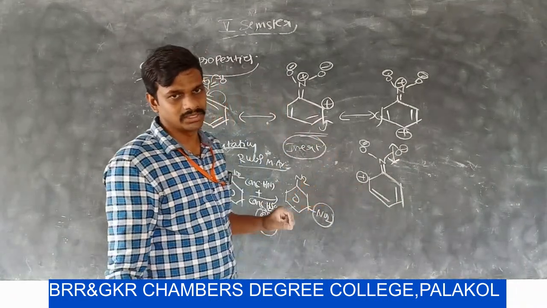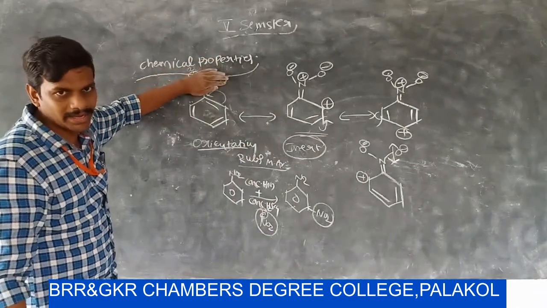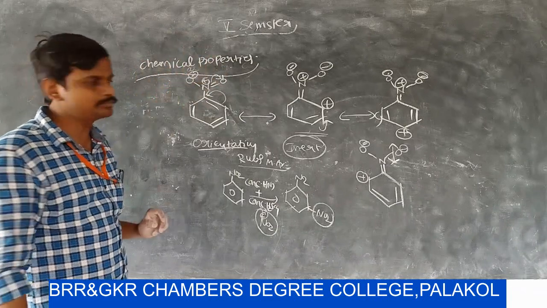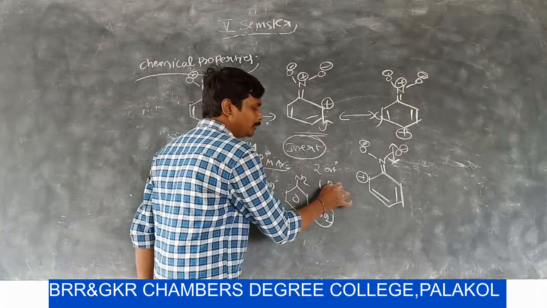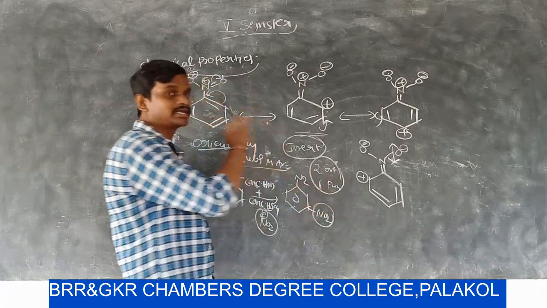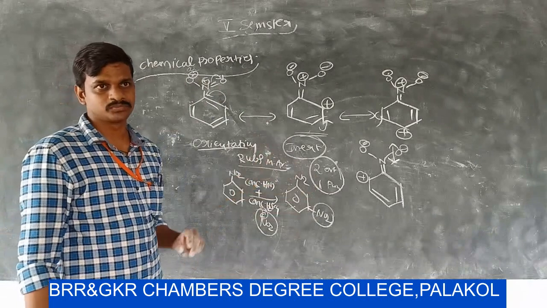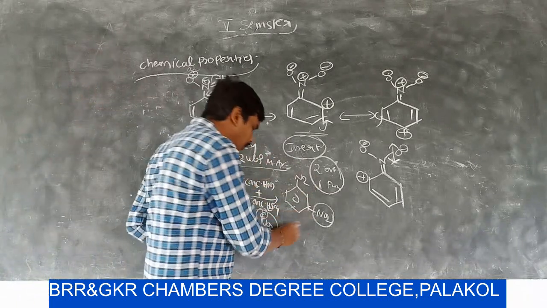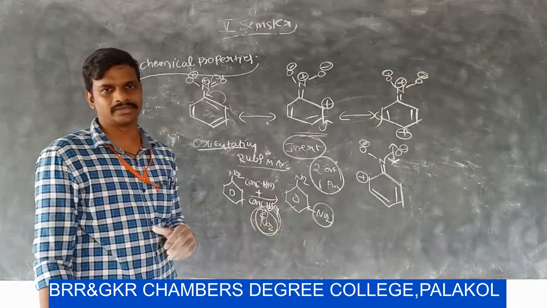That means if the benzene ring is substituted by an NO2 group, an electron withdrawing group, the two ortho positions and one para position retain a positive charge. So due to that positive charge, and since the incoming group is also an electrophile,